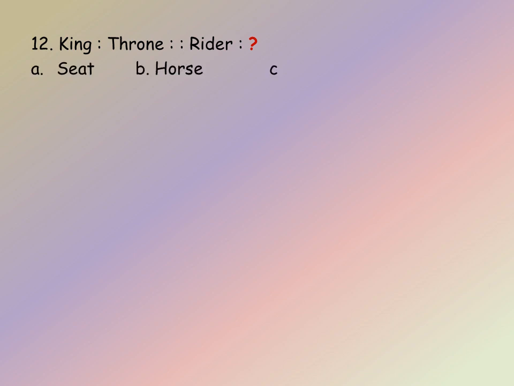Let us go to the next question. King, throne, rider, we have to find. So the analogy here is the first sits on the second. The options are A, seat, B, horse, C, saddle, and D, chair. The place where king sits is called a throne, and the place where rider sits is called saddle. So the answer is C.